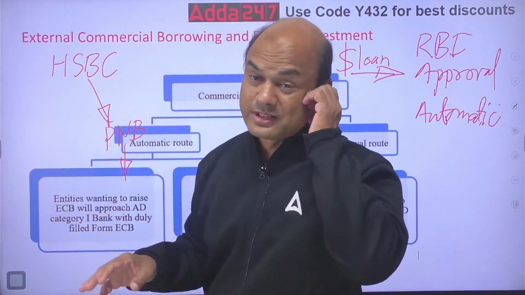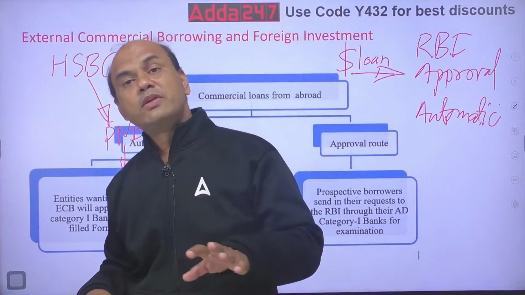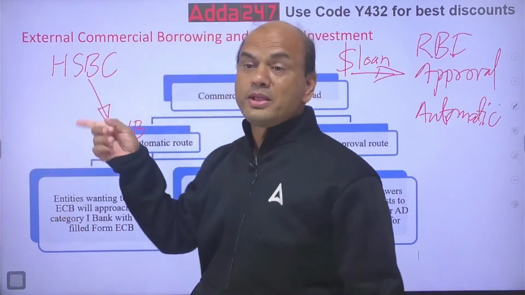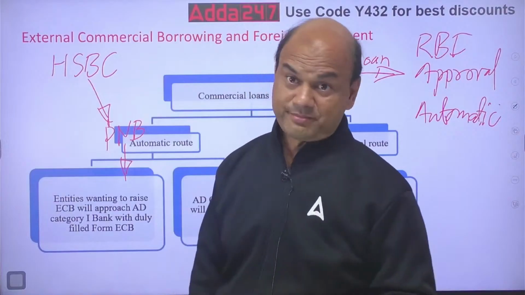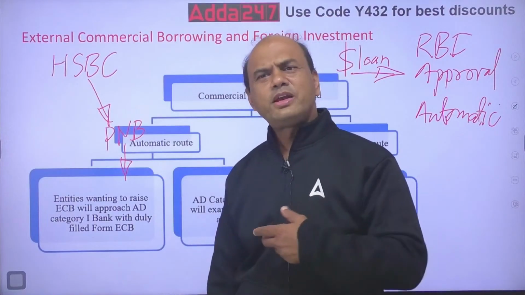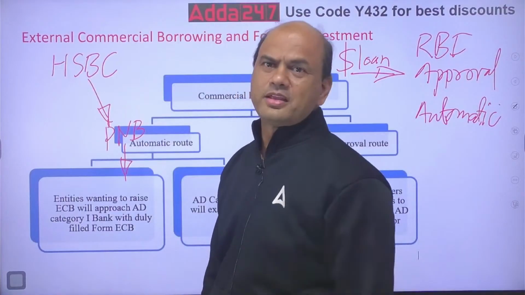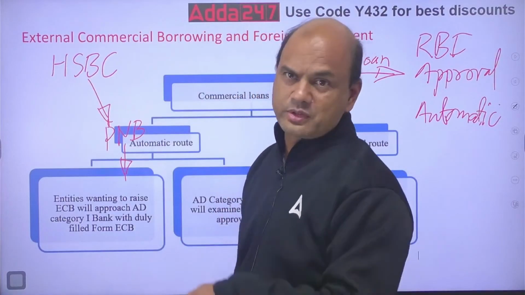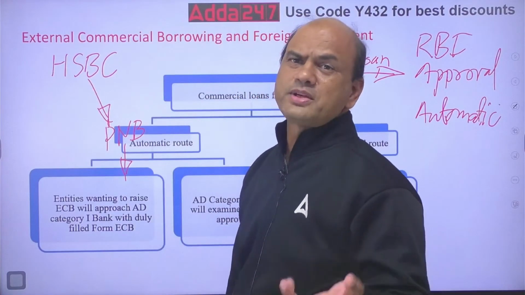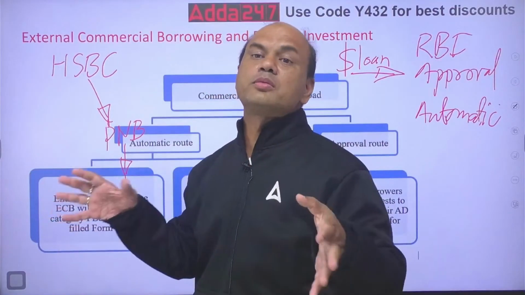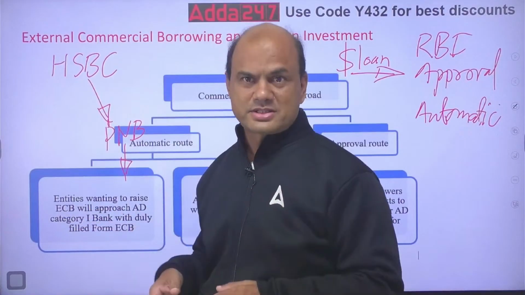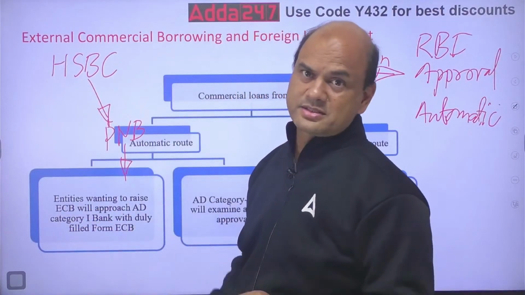Anyone who's giving the loan, kindly note this. Anyone who is giving the loan should be in a country which is FATF or IOSCO compliant. See, these terms are very common and you should know this by heart. FATF compliant and IOSCO compliant. What is FATF? Financial Action Task Force. That is a body which controls the overall black money circulation, Hawala transactions.